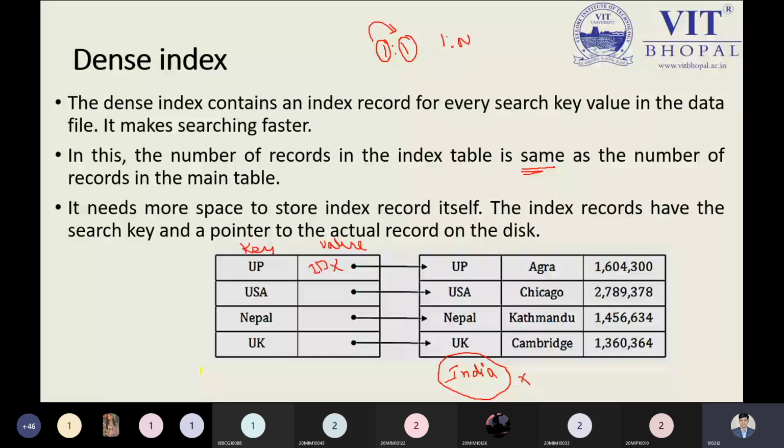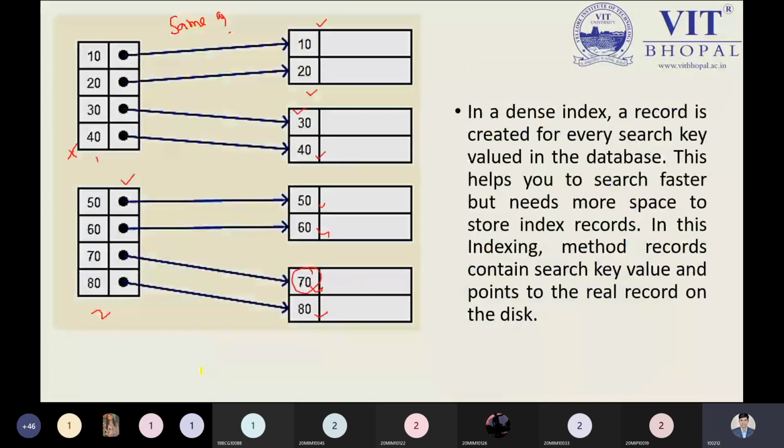But if I add the India country inside my other table, and put its capital and population size over here, then this will not match. It will show that we are not following dense indexing because the information does not match. So if the information does not match, what other kind of index do we have? We have the sparse index.